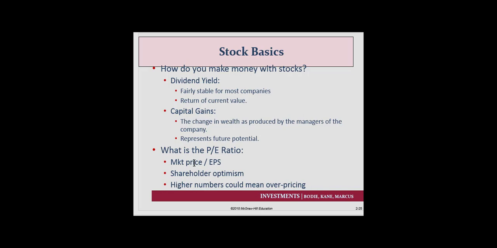stock today. So if the PE ratio was 10, that represents 10 years to get your money back. Whatever that money is, it's 10 years to get it back. If the PE ratio was 100, it would take you 100 years to get your money back. And I think you can see if the number is too high, we really could start thinking about maybe the stock is overpriced. At the same time, if it's very, very low, we might be thinking that this stock might be underpriced. So it's a measure that we might use in some of our decisions on what stocks to buy.